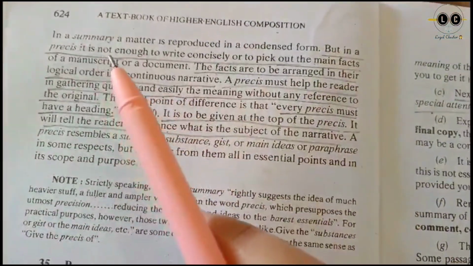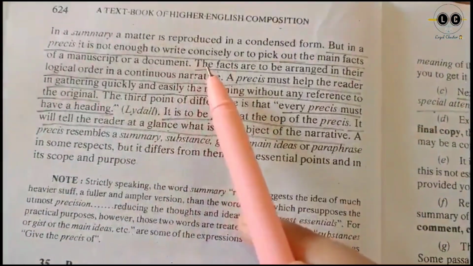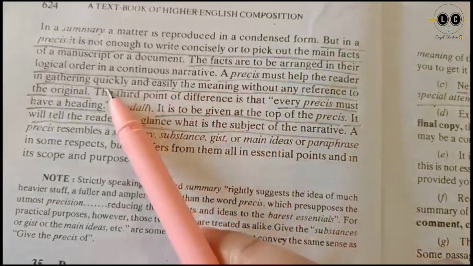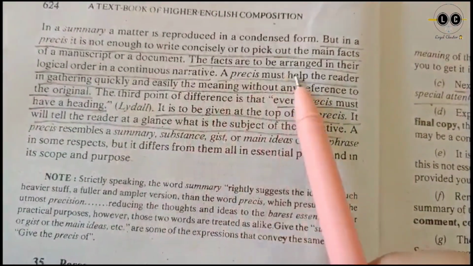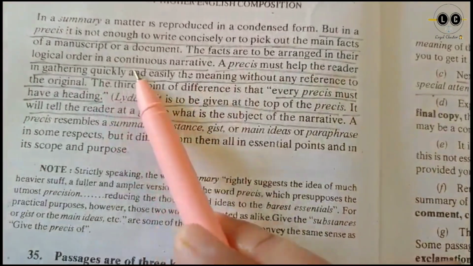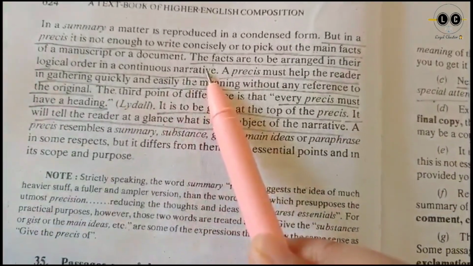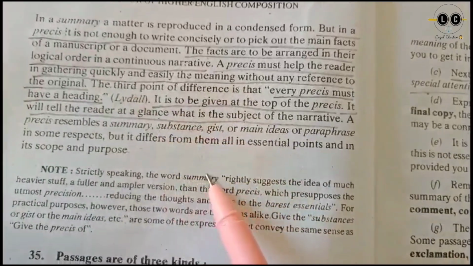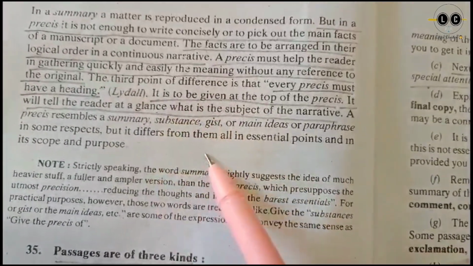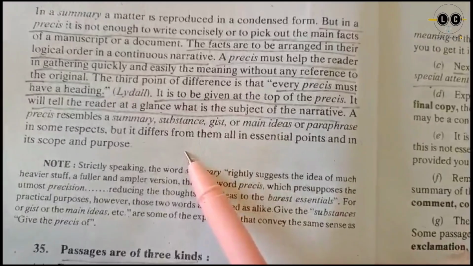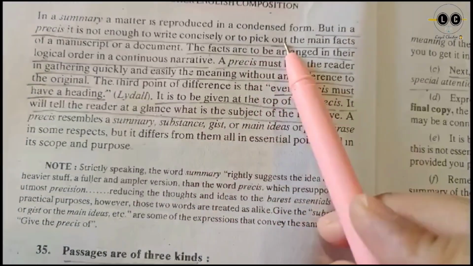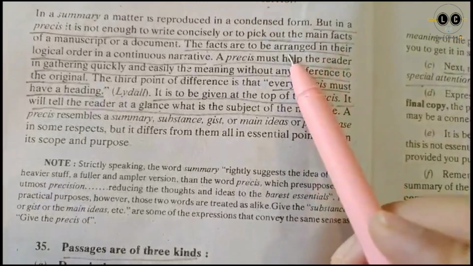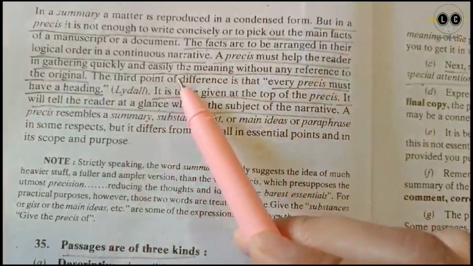In précis writing, it is not enough to write concisely or to pick out the main facts of a manuscript or a document. The facts are to be arranged in their logical order in a continuous narrative. So you have to read the given paragraph or passage, pick out the main points, and arrange them in their logical order.